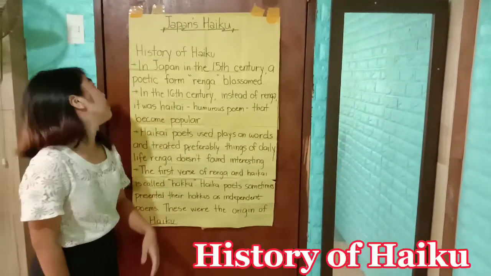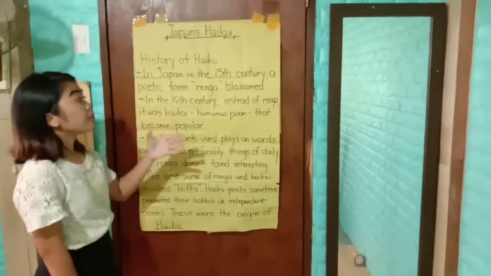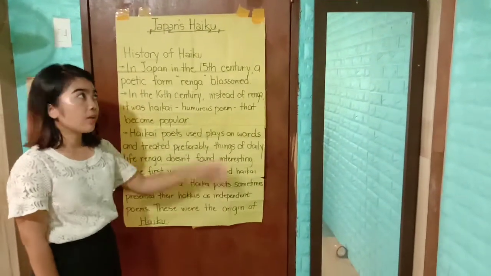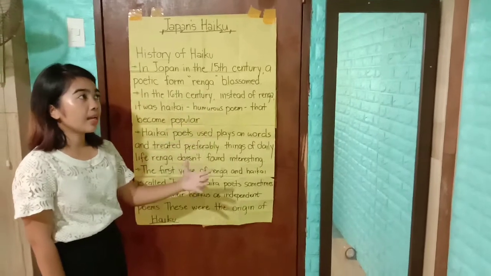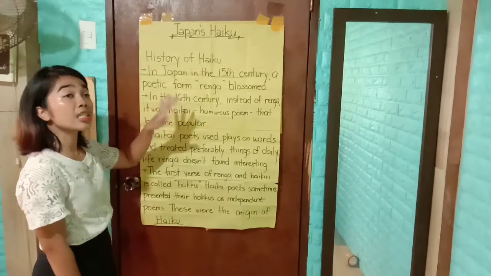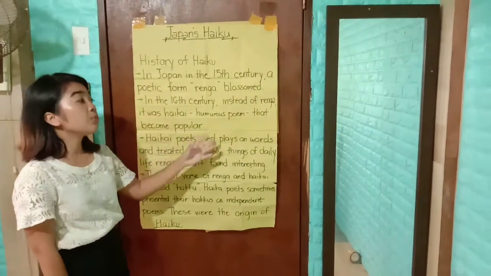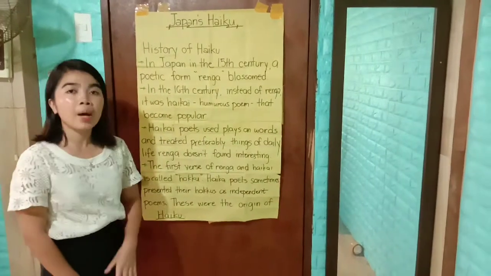History of haiku. First, in Japan, in the 15th century, the poetic form was renga. Renga was a dignified academic poem. In the 16th century, instead of renga, haikai, a humorous poem, became popular.